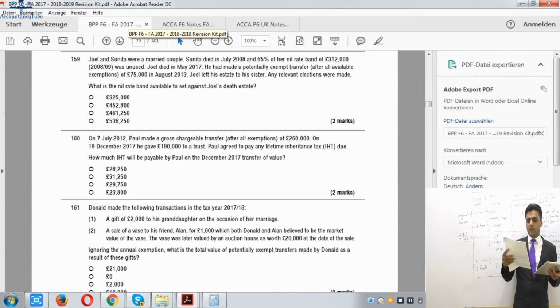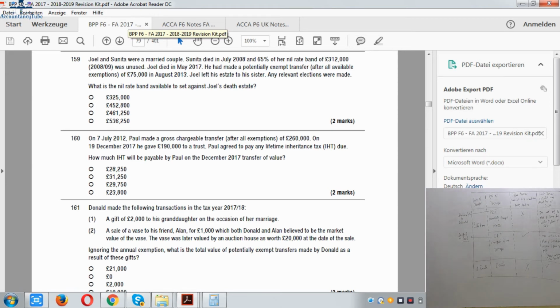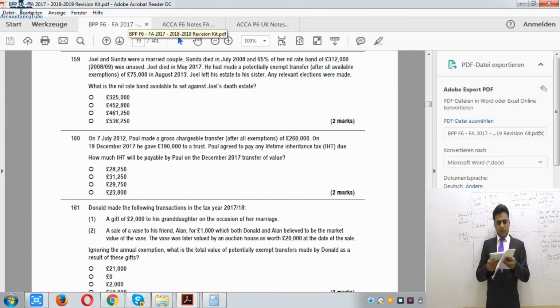Right, so that was question number 159. Now the next question is question number 160. Just move to question number 160, please, and do this question. As you can see on your screen, it is exactly on the same screen anyway. How much IHT will be payable by Paul on the December 2017 value of transfer? Just pause the video and do this question as well, please, for me.